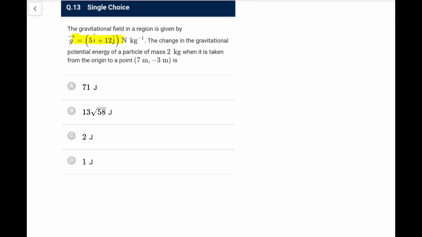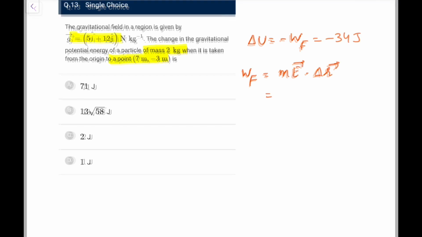Now the gravitational field is 5 i plus 12 j. What is the change in the gravitational potential energy of a mass of 2 kg when it is taken from the origin to this point? You see this field is uniform, so the change in potential energy delta U is equal to minus the work done by the gravitational field. So what is the work done by the field?